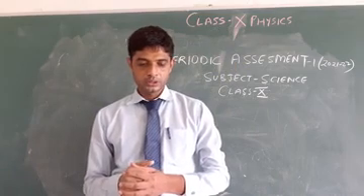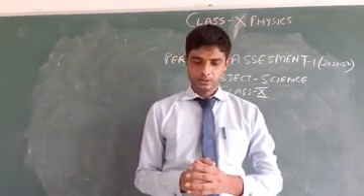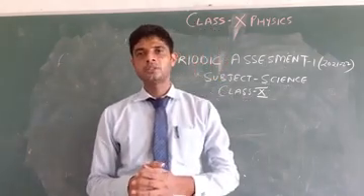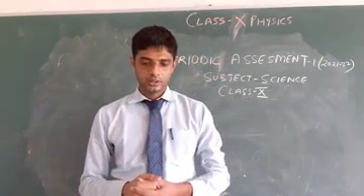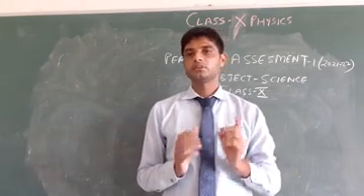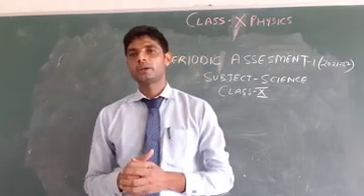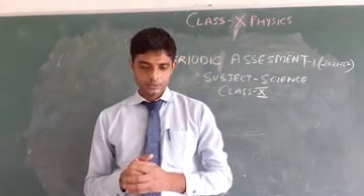Question number 2: the magnification produced by a plane mirror is +1. What does it mean? It means magnification is +1. You have to explain what is the meaning of magnification m equal to +1.